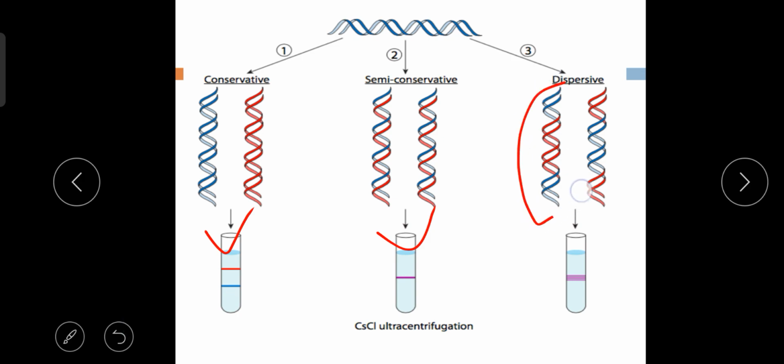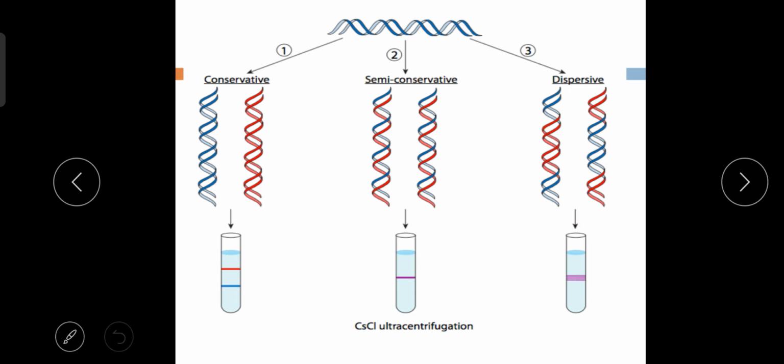Just take one DNA molecule. Suppose in this DNA molecule both strands contain both blue and red color. That means both the new and old DNA strands mix up. In both DNA molecules the parent DNA and new DNA strands mix up, and this is called the dispersive.